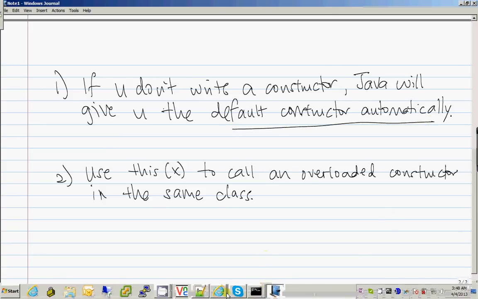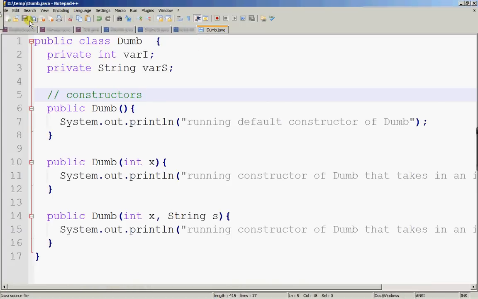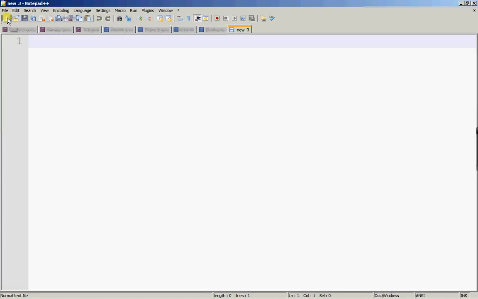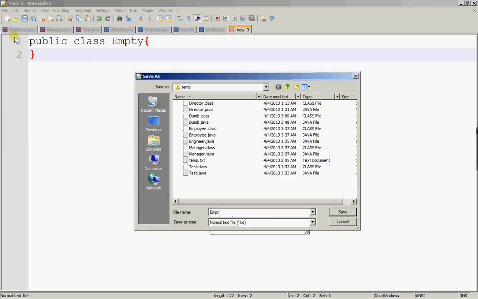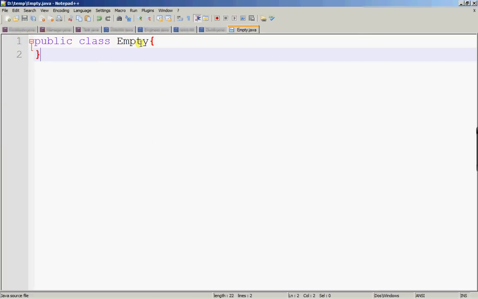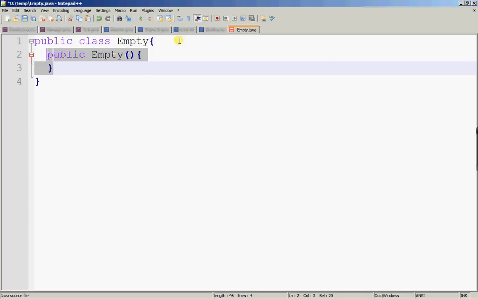Alright, so if you write a class called public class empty, for example, and you do not provide a constructor, let me save it as empty.java. You do not provide a constructor, Java automatically inserts a default constructor for you. A default constructor is the one which takes in nothing. Alright, so this will be automatically inserted for you.